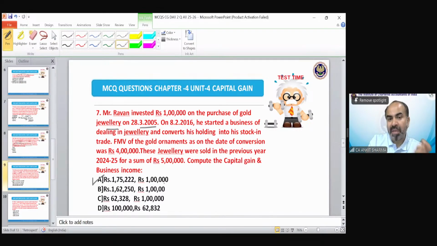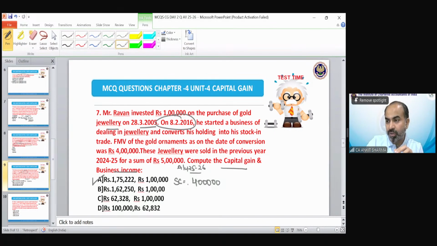So we have to calculate the PGBP income and the capital gain both. So it's a case of conversion of capital asset into stock in trade. So the chargeability year would be assessment year 25-26. But the conversion has taken place on 8 February 2016. So the transfer year would be 8 February 16. The period of holding would be up to 8 February 2016. So for the purpose of capital gain, the sale consideration would be the fair market value at the time of conversion. So that would be 4 lakh.